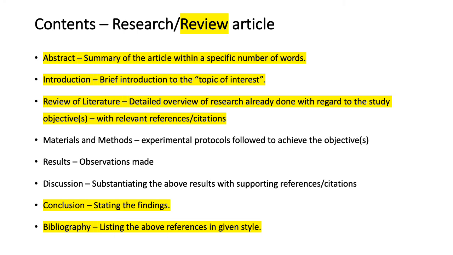So let us say you have a finding that says neem has got significant anti-cancer property, and there are other papers also that say neem is significantly anti-cancerous. You can compare your results to theirs and then make sure that you discuss the whole thing and support your findings using those articles.